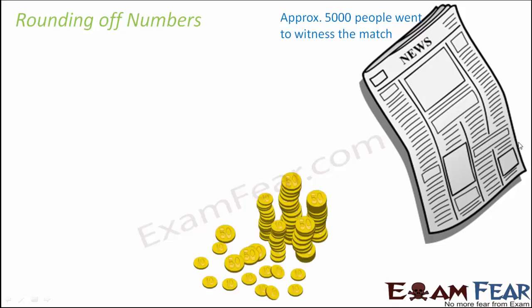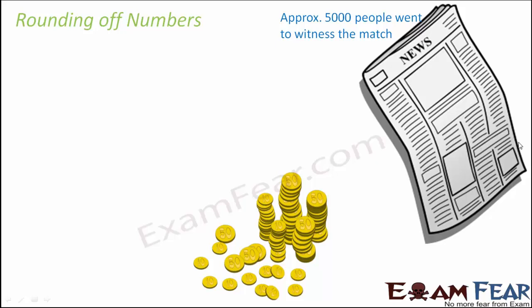Similarly, let's say you have a lot of coins, maybe some 10 paise and 20 paise coins, and you count them together to make rupees 60. When you say rupees 60, that again doesn't mean that it is exactly 60.